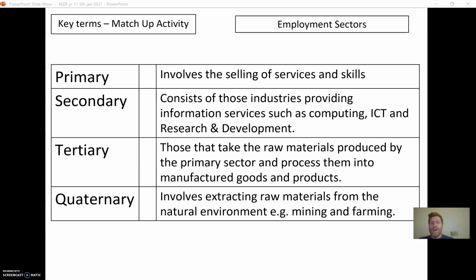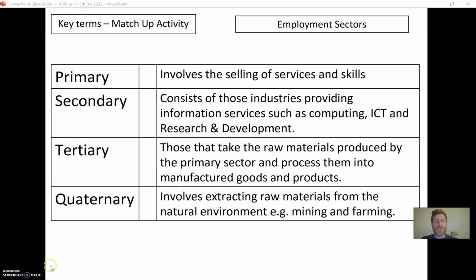Next one, tertiary. That involves selling of services and skills. Teaching is a tertiary industry. Healthcare is a tertiary industry. Retail, working in a shop, is a tertiary industry. Finally, quaternary. So this consists of those industries providing information services like computing and ICT. It's what we might kind of call research and development, and the kind of high-level sector that involves a very high level of education, the quaternary sector. So that's the different ways we can classify economic activity in the UK.